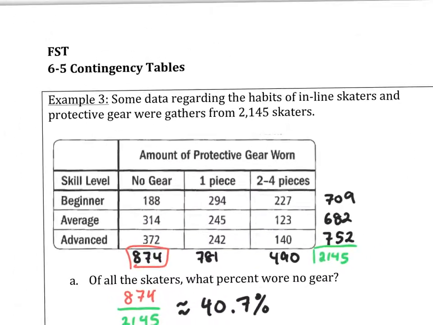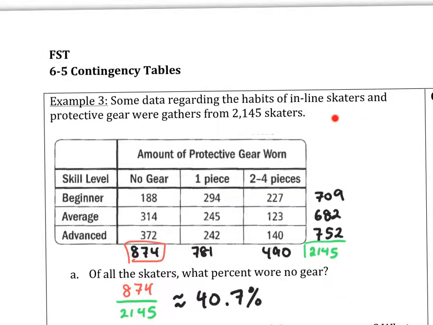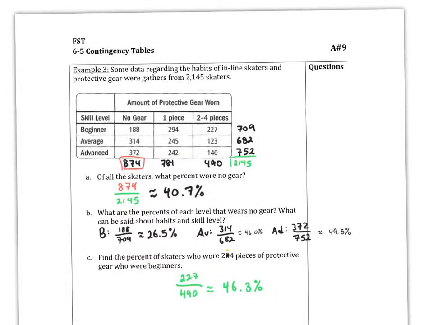Now let's look at example 3. Some data regarding the habits of inline skaters and protective gear were gathered from 2,145 skaters. So here we have beginners who wore no gear, all the way down to the advanced who wore 2 to 4 pieces of gear. So if you extend this out, you can get the totals of all the beginners. There were 709. Of all the people who did not wear gear, there were 874, etc. So you can pause the video and you can check your answers here.